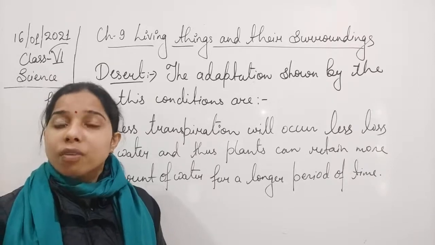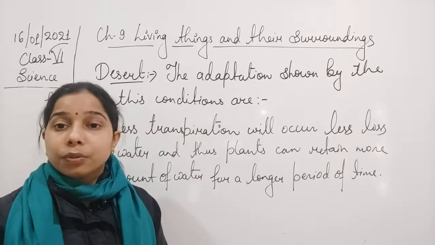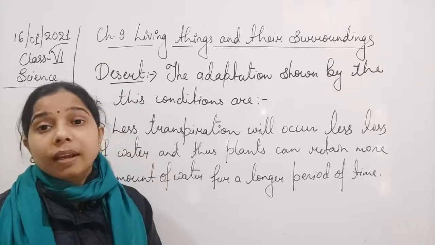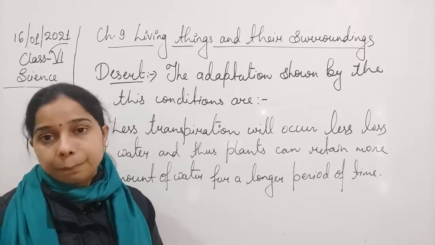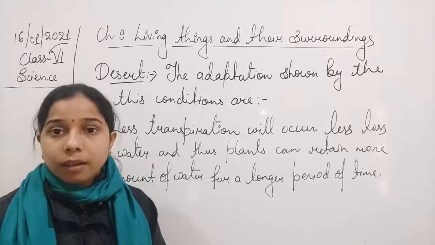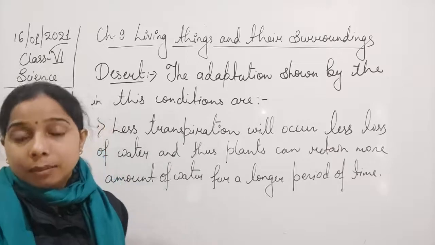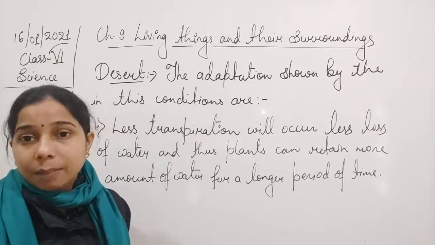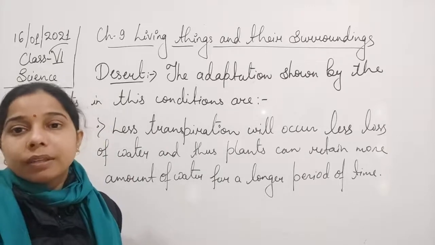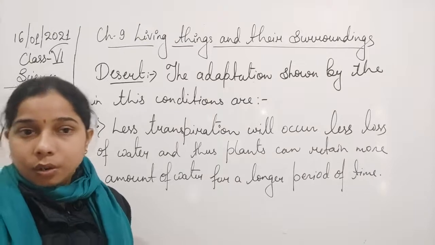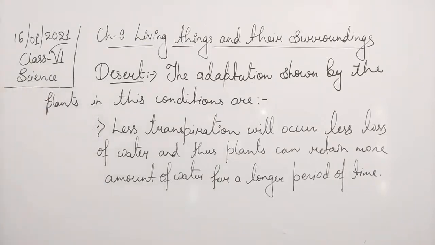So to overcome this problem, we will say that the desert plant has a green stem. Instead of having green leaves, they have a green stem. So it is the green stem that helps in performing the process of photosynthesis. Okay.